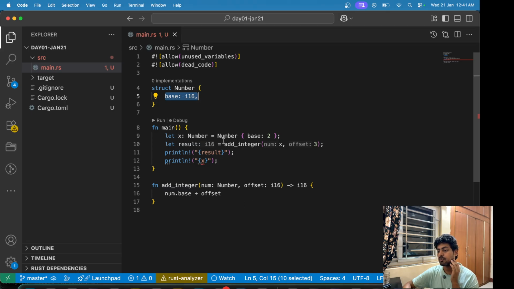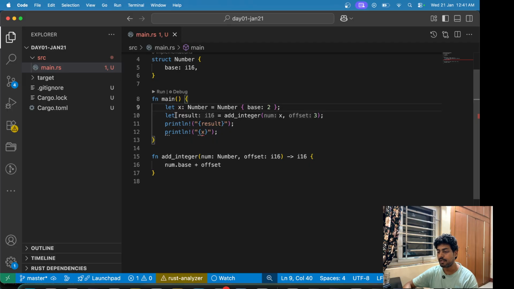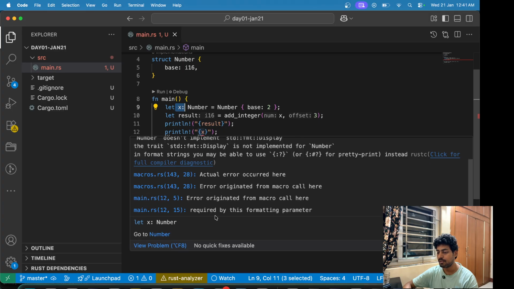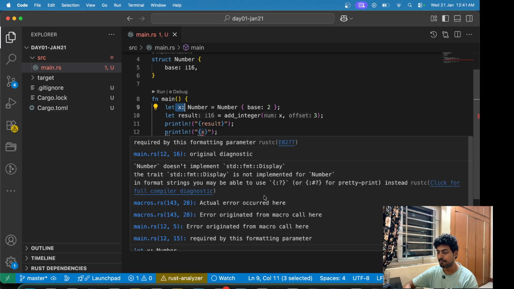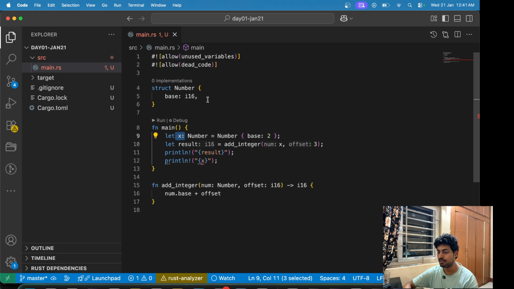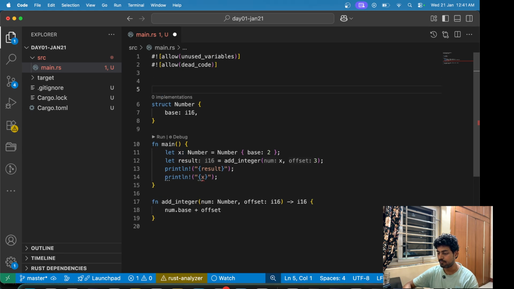So clearly we went this way because I wanted to show something, and that is, now when we are trying to print the number x, first of all, we can't print it because we need to have this derive debug implemented.